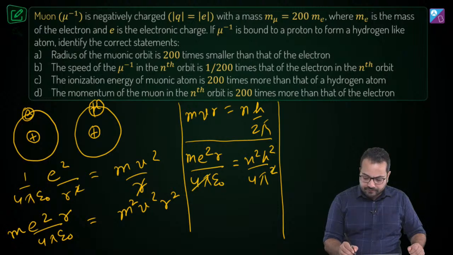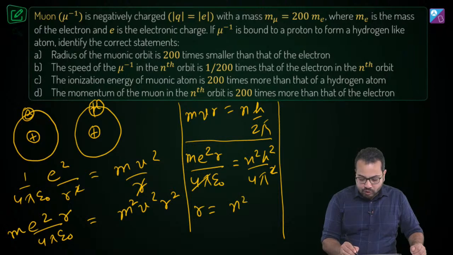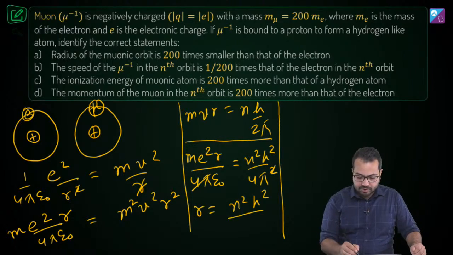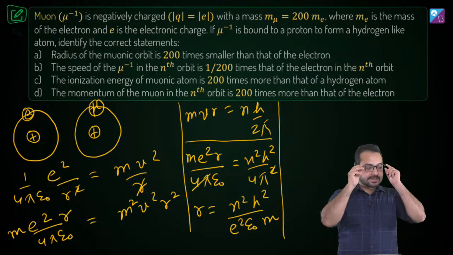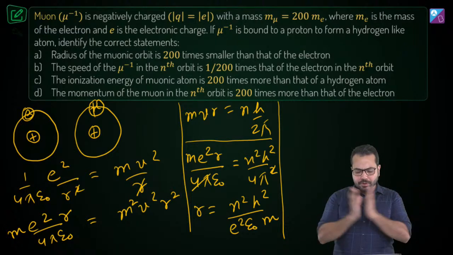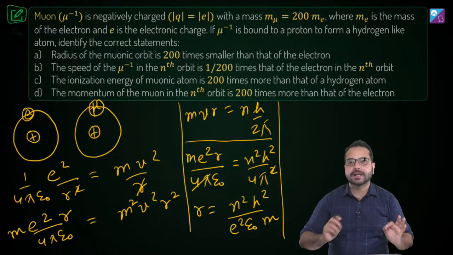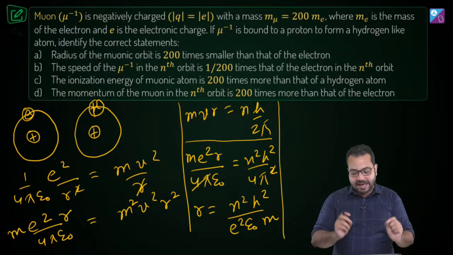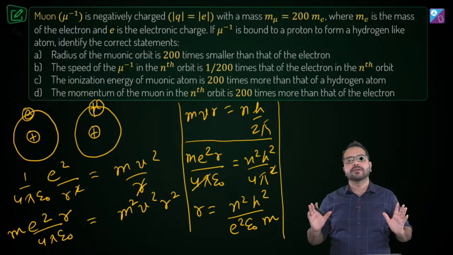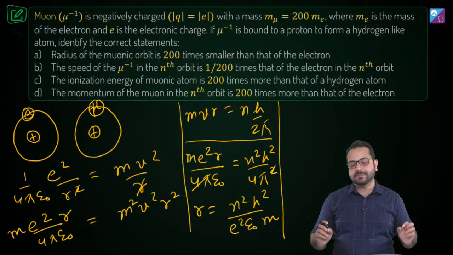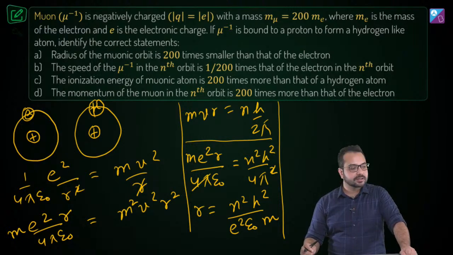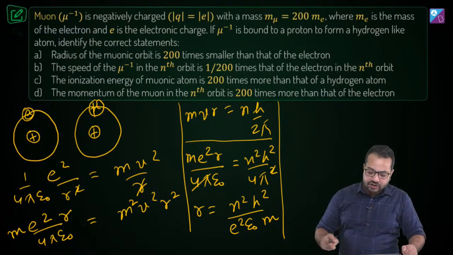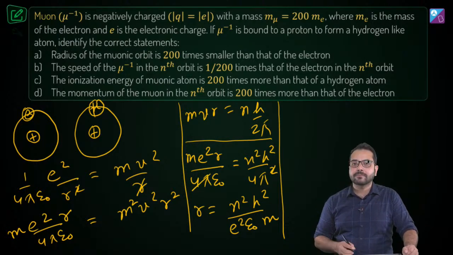So 4 pi from here and 4 pi from here is gone, and what we have is r is equal to n square h square upon pi e square m, with epsilon naught. Is that clear? Any confusion over here? So look, just in 2 steps I have derived the radius. It's not a very big derivation. If you remember this, just 2 steps. So the radius is n square h square epsilon naught divided by pi e square m.